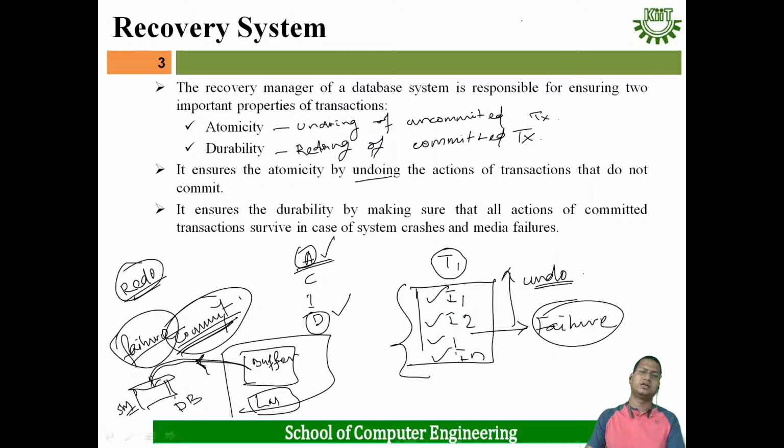That means what is durability? Durability means redoing of a committed transaction. Suppose all the instructions of the transaction have been executed and the commit statement has been executed. After that, if failure occurs, then you will redo the transaction. This is all about durability. And the recovery manager basically focuses on these two things: one is atomicity and another one is durability. These two things are the main focus of the recovery system.